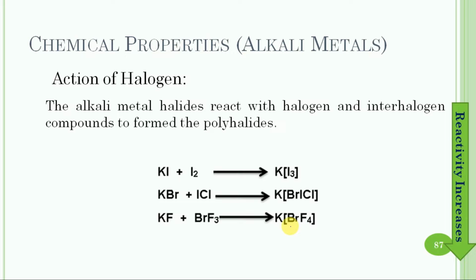The alkali metal halides react with halogens and interhalogen compounds to form polyhalides. For example, potassium iodide reacts with iodine and potassium triiodide is formed. Potassium bromide reacts with iodine chloride and this polyhalide compound is formed. Potassium chloride reacts with bromine trifluoride and this polyhalide product is formed.